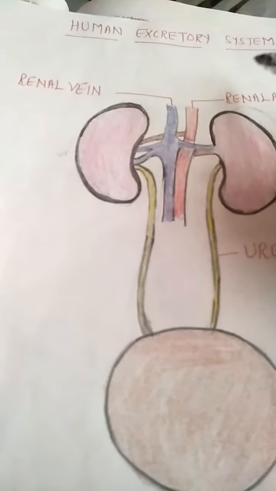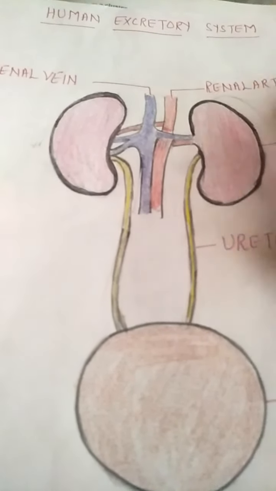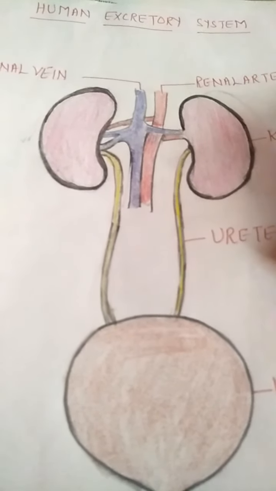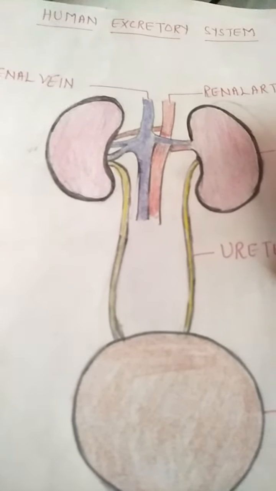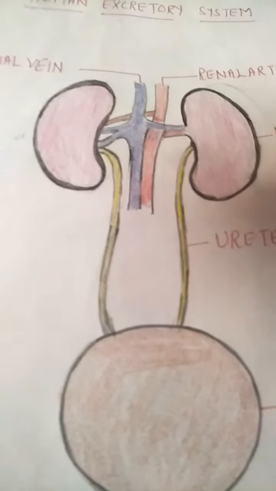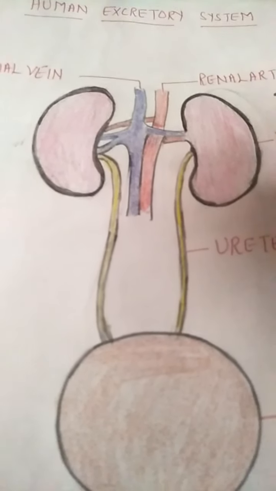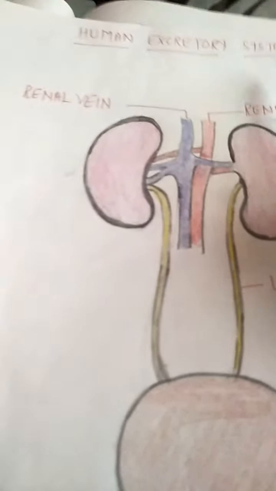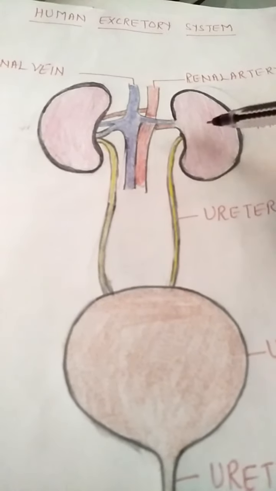What do you mean by excretion? Excretion means removal of nitrogenous waste, that is urea or uric acid, from the body. In case of humans, different organs are present which work together to perform the function of excretion. That comes under the human excretory system. So today, first of all, I will explain the human excretory system.